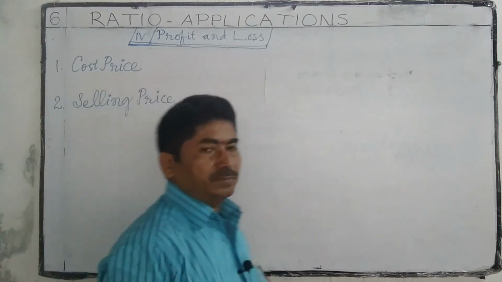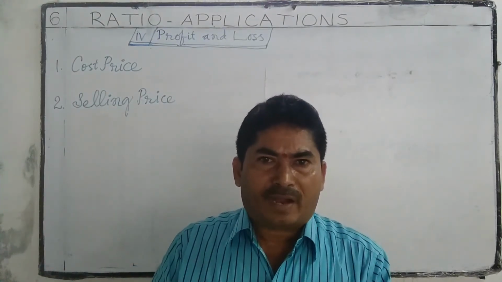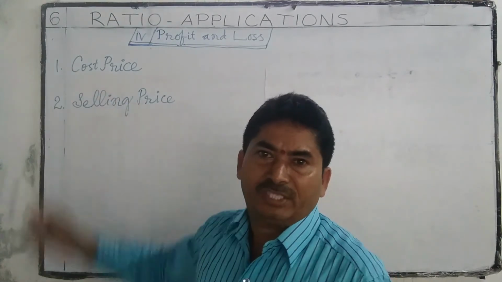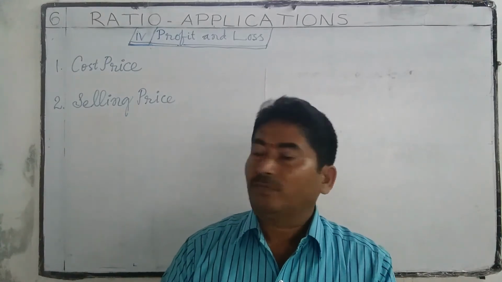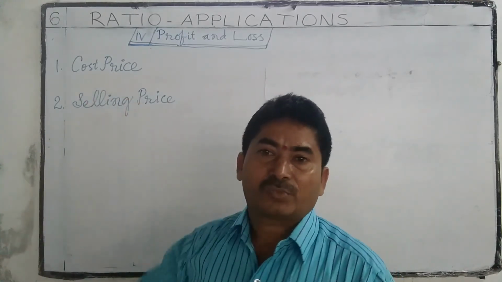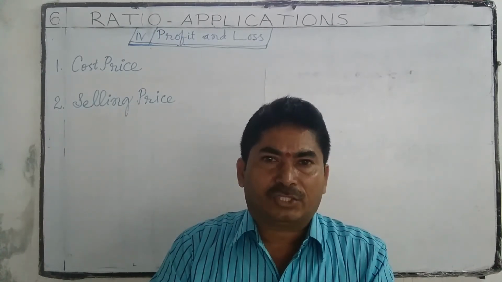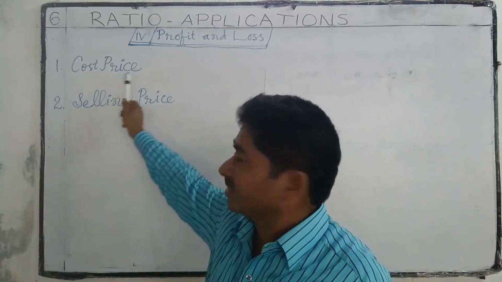Profit and loss. Before learning profit and loss, we have to know what is a cost price and what is a selling price. First, what is a cost price? The price at which an article is purchased is called cost price.